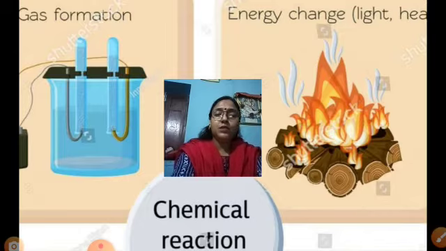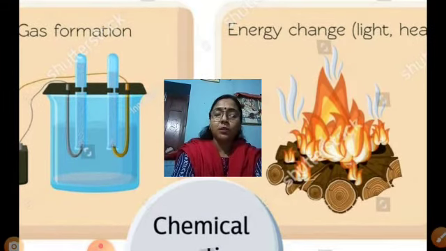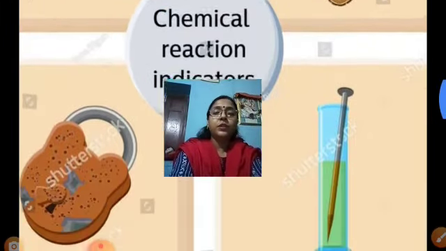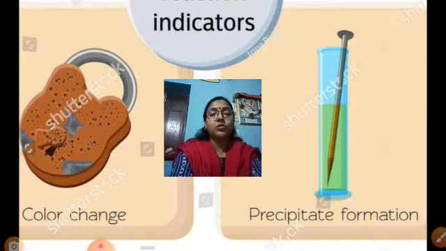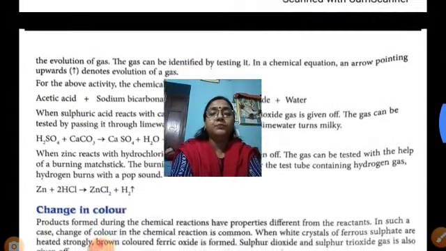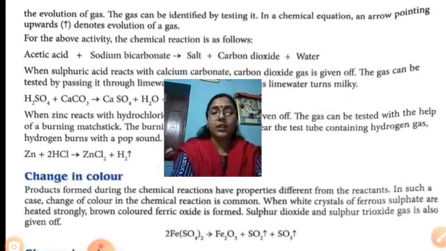So today we will discuss the other properties or characteristics of chemical reactions. In a chemical reaction, gas is formed. Energy also changes in the form of change in temperature, light or heat, and also the color changes, then the precipitate forms. These are the different characters of chemical reactions. Come to page number 90. Already we have discussed the evolution of gas. Two types of gas are generally produced, hydrogen gas and the carbon dioxide gas.